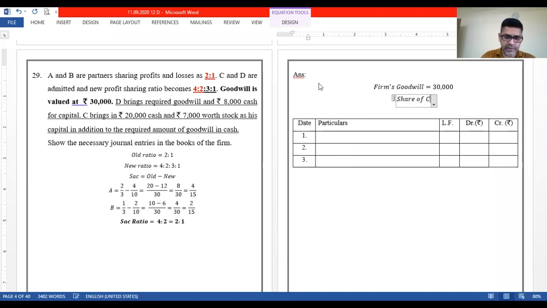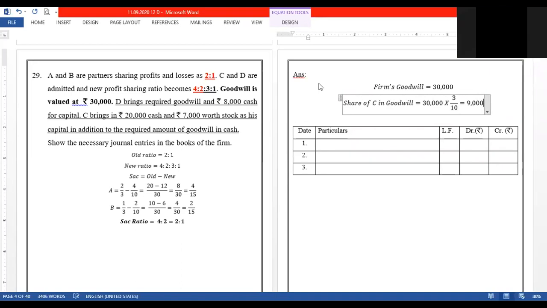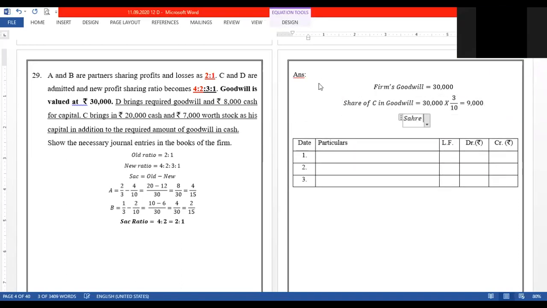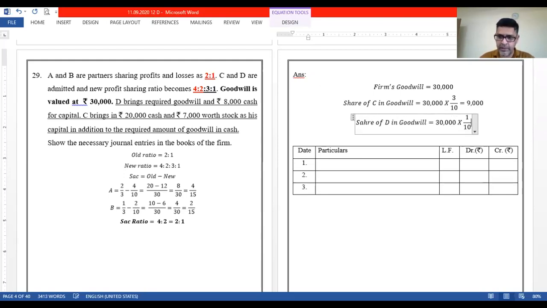Share of C in goodwill will be equal to 30,000 into C's share, which is 3/10, right? So that will be 9,000. Okay, and now share of D in goodwill will be equal to 30,000 into D's share, which is 1/10. So that will be equal to 3,000.